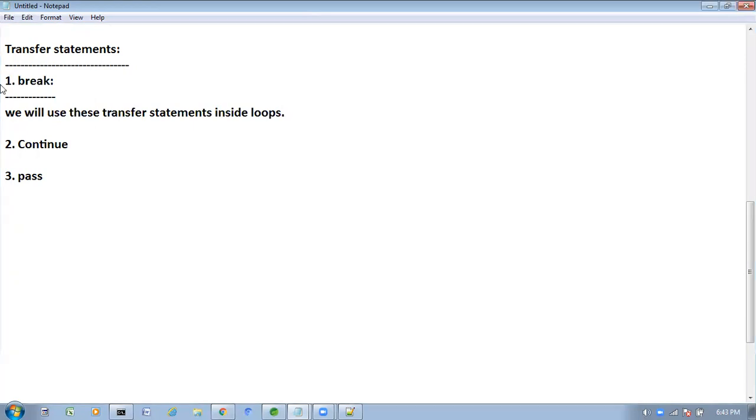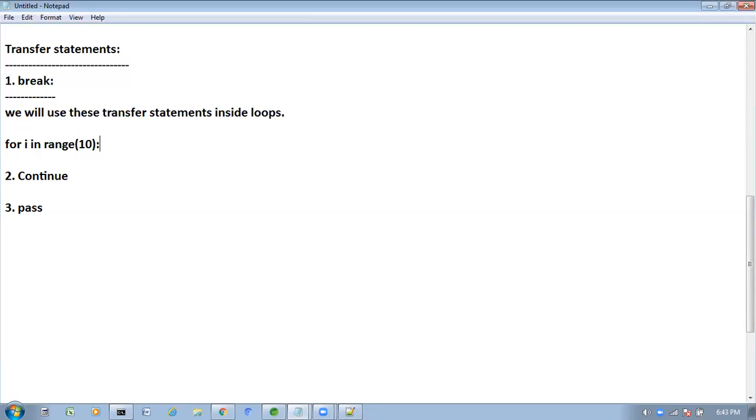So now where we will use this break statement, when we will go for this break statement, right? I have one for loop: for each element in range of 10.